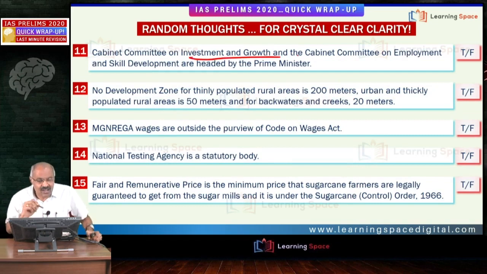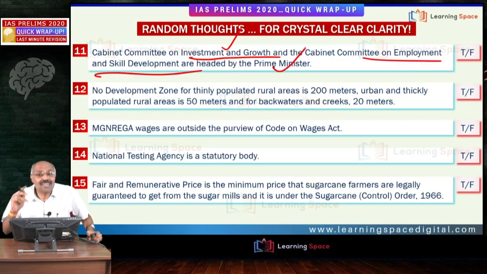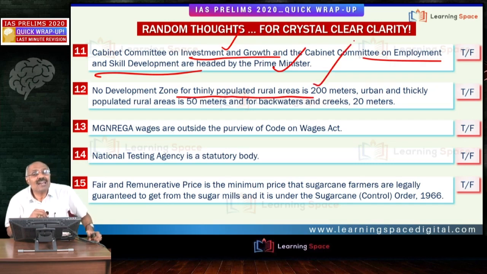Then Cabinet Committee on Investment and Growth. Friends, these 2 cabinet committees were created. One is investment and growth. Second is employment and skill development. Both are headed by the Prime Minister. Please don't forget. Then no development zone for thinly populated rural areas is 200 meters.